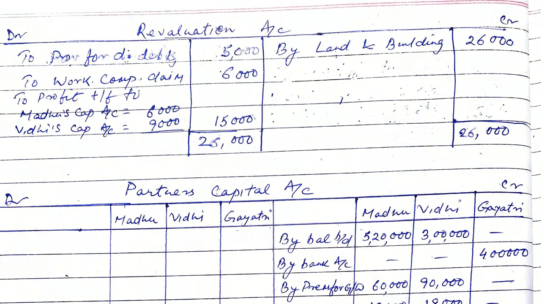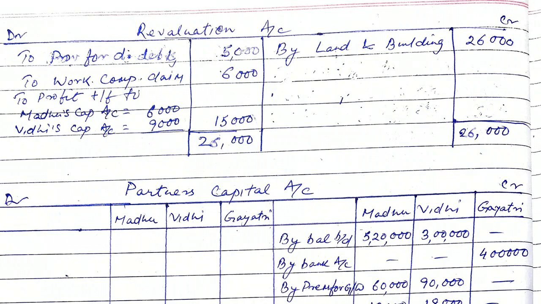Now see the revaluation account. In the revaluation account, you can see the land and building is undervalued. The point is, land and building was found undervalued by rupees 26,000. In this case, we will increase the value of land and building, since it is said that it is actually undervalued. That means the actual value of land and building is more, and it is undervalued in the balance sheet. So now we will increase the value of land and building by rupees 26,000. This will be written on the credit side.